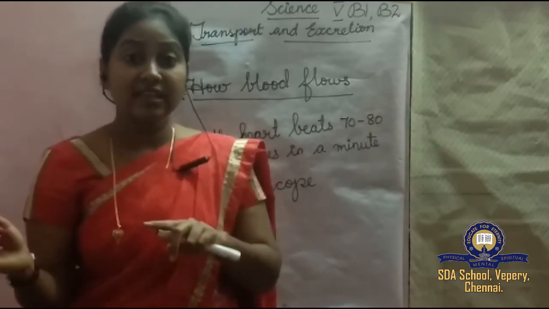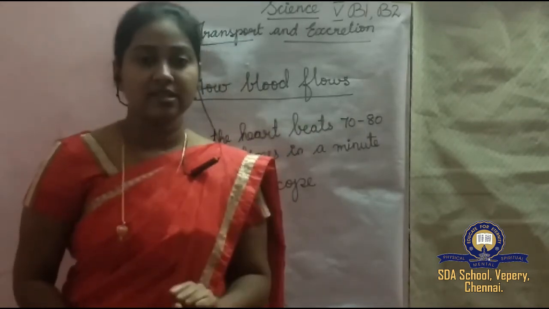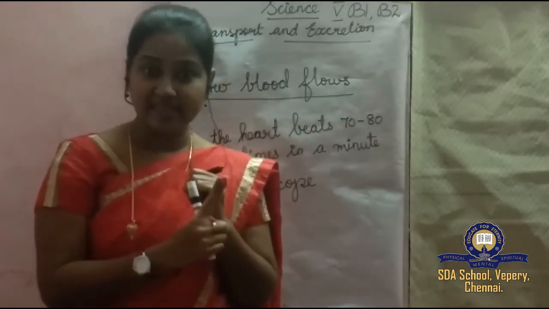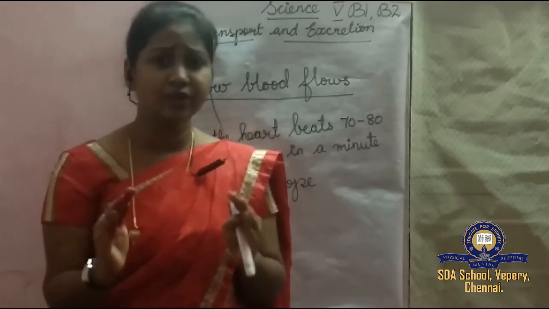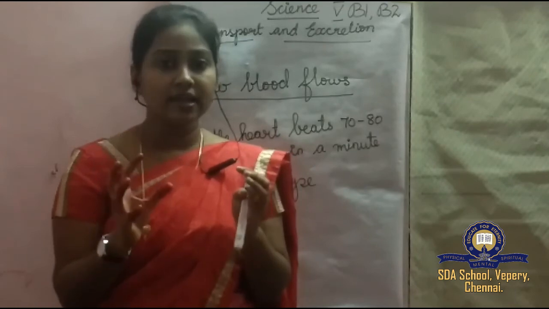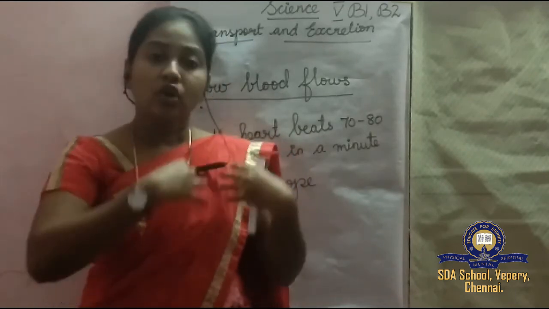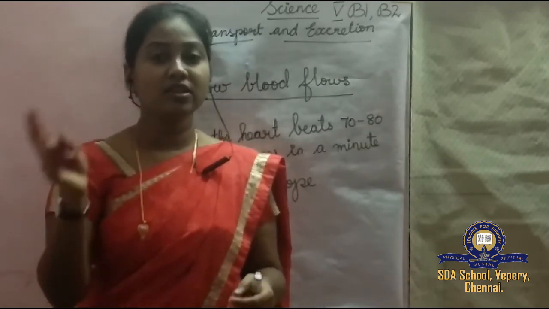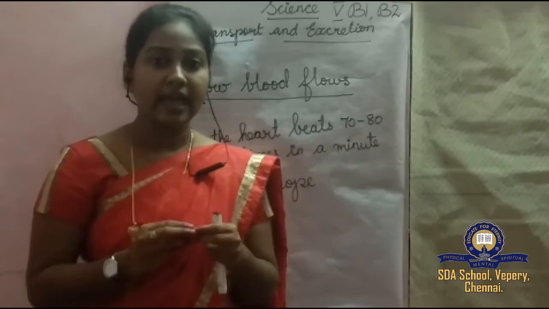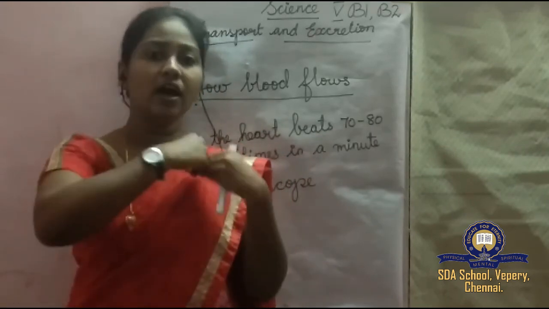And the next thing is the blood vessels. There are two types of blood vessels: the first one is arteries and the second one is veins. What is the duty of the arteries? Arteries carry blood from the heart to all over the body. And what is the job of the vein? It carries blood from different parts of the body to the heart.